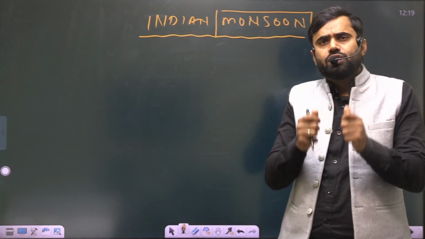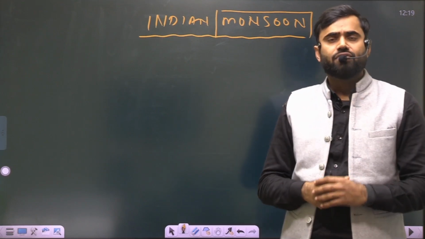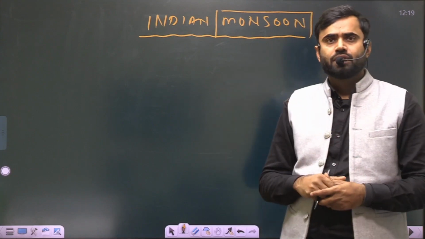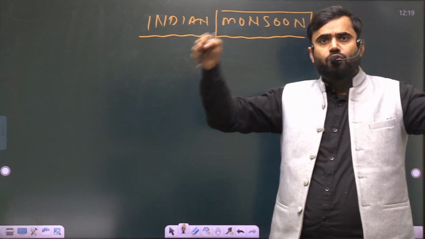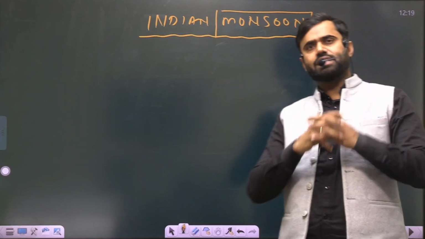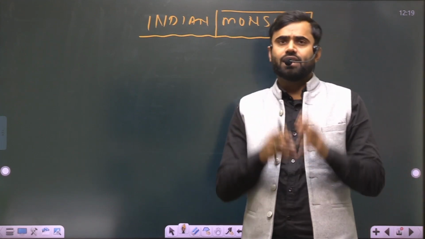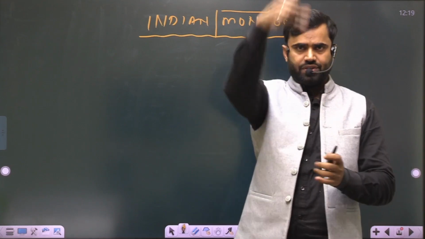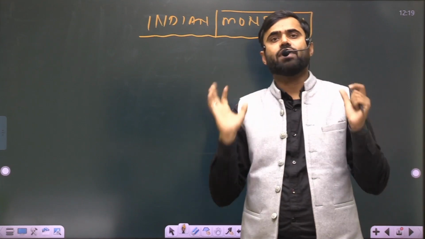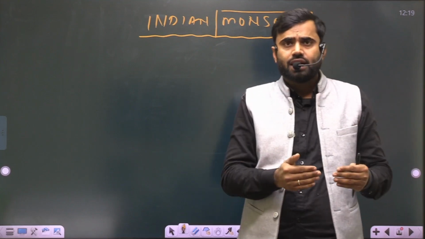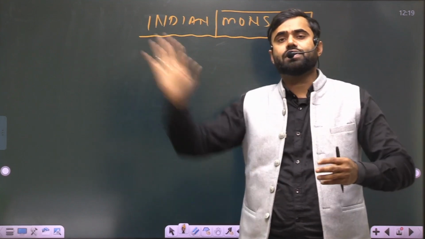Why is it found only in South Asia, and why do we say it is ideally located there? Why is it not found everywhere? There are a number of questions. When we say that the monsoon is ideally found over South Asia, there are a number of factors, and these factors touch a number of theories.